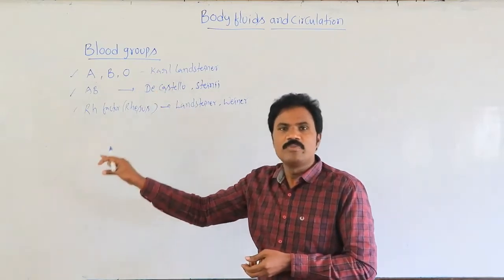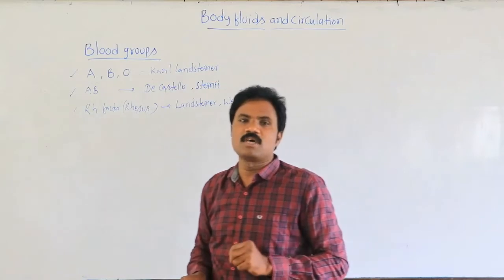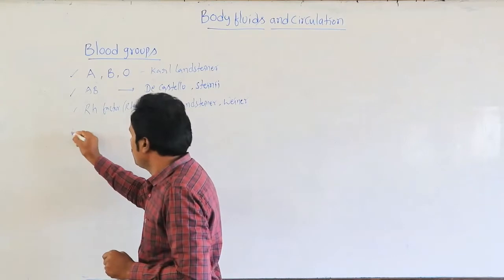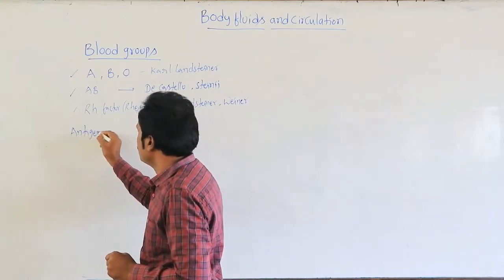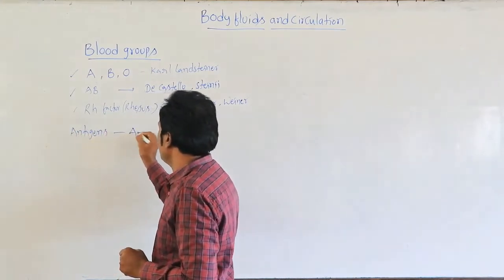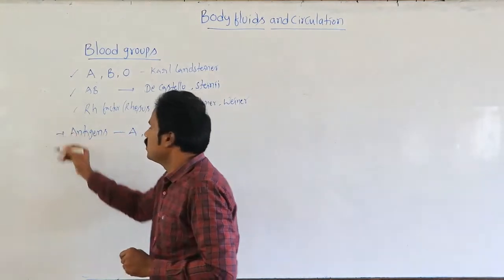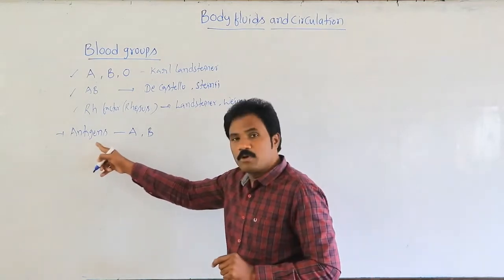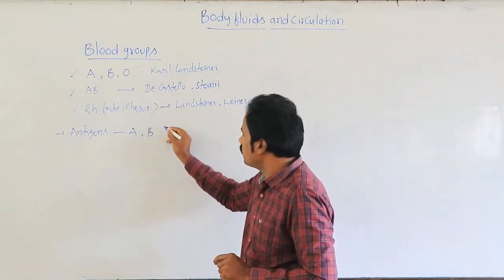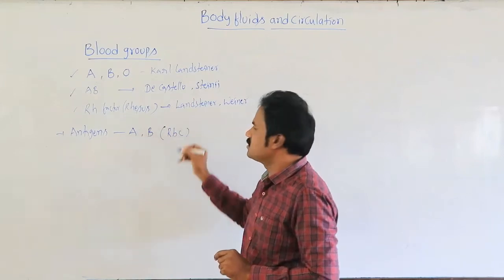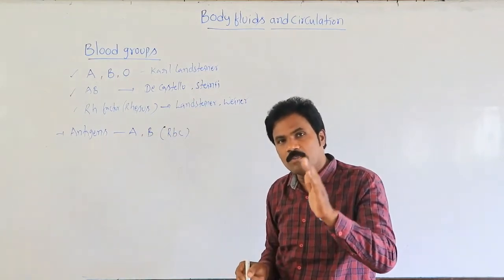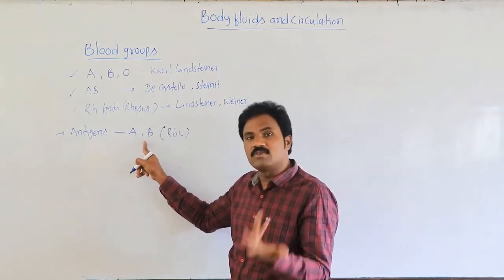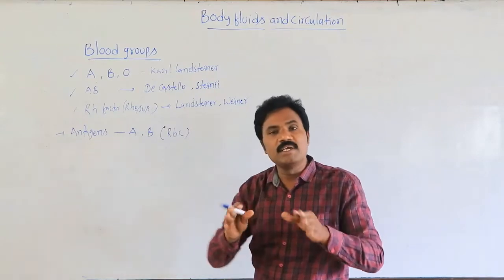In these blood groups, two types of proteins are present: antigen and antibody. Normally the antigens are A as well as B. They are present on red blood cells, on the plasma membrane of the RBC. Some blood groups have antigen A, some have antigen B, some have both A and B, and some have them completely absent.